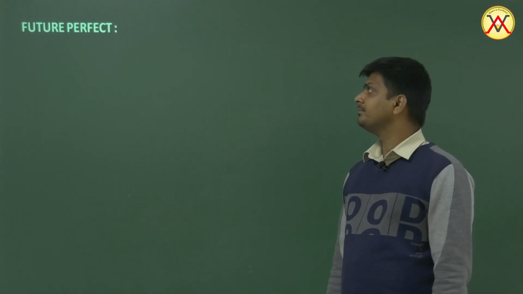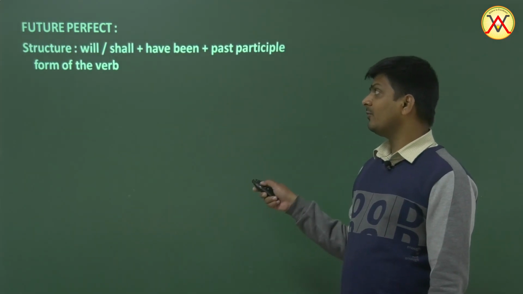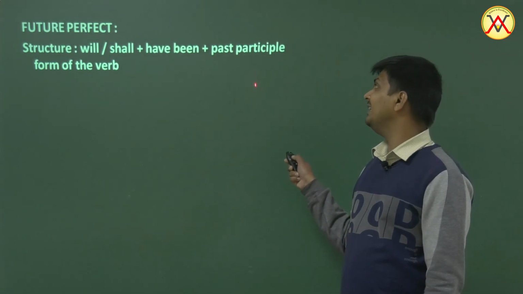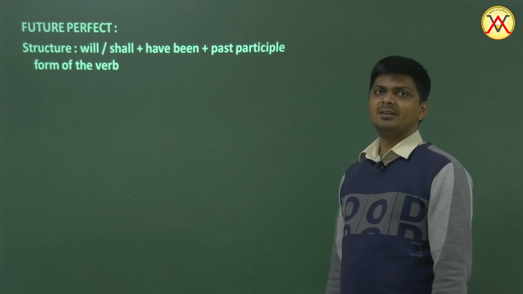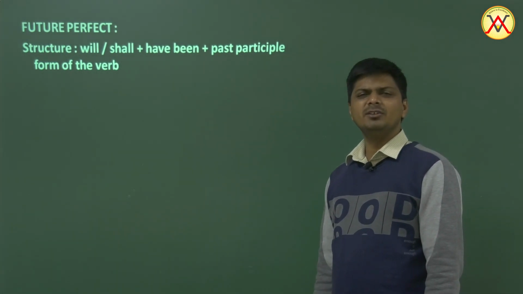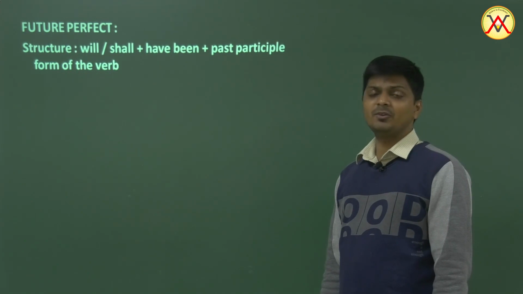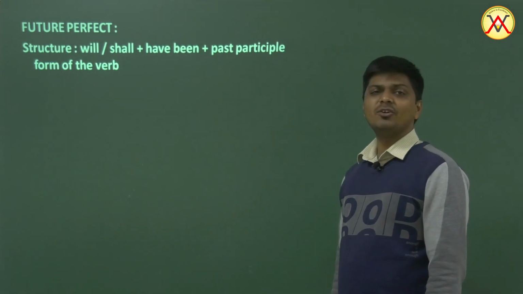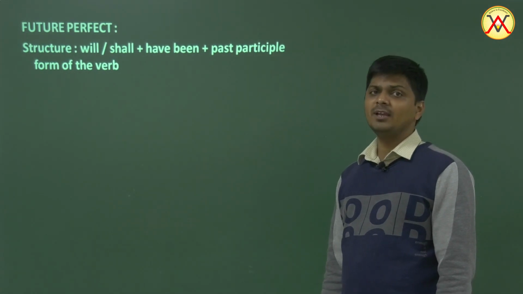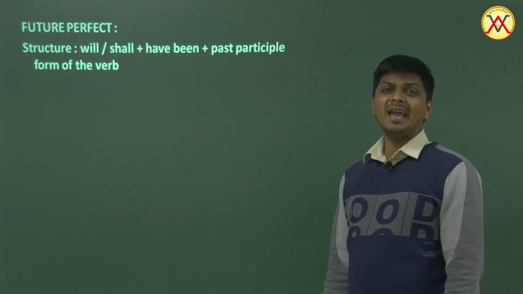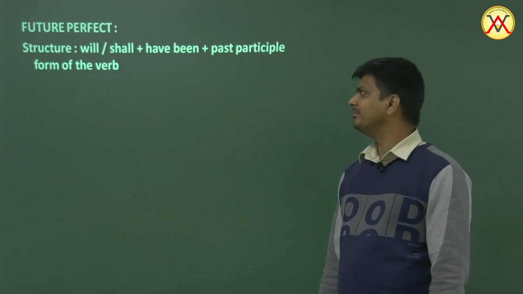Future perfect. So the structure for changing the future perfect tense into passive is will, shall, have been, past participle. Will, shall, have been, third form. Well, we did not change the future continuous into passive. Why? Because it's not changed. It's impracticable. It's not required. We can do all English communication without the passivization of perfect continuous tenses and future continuous tense.